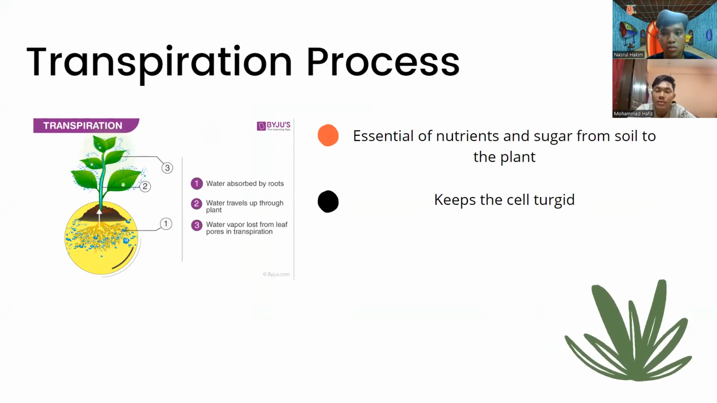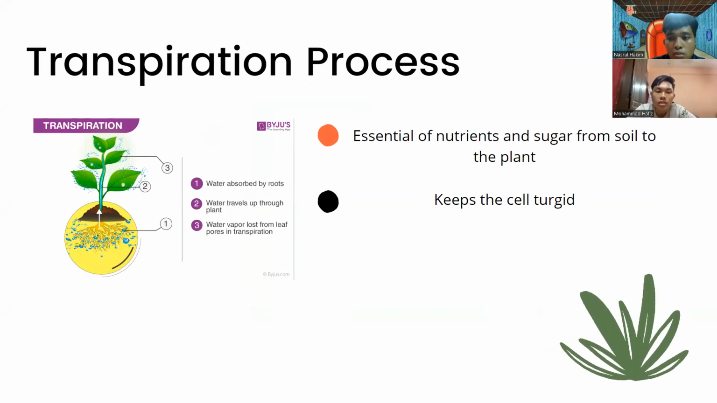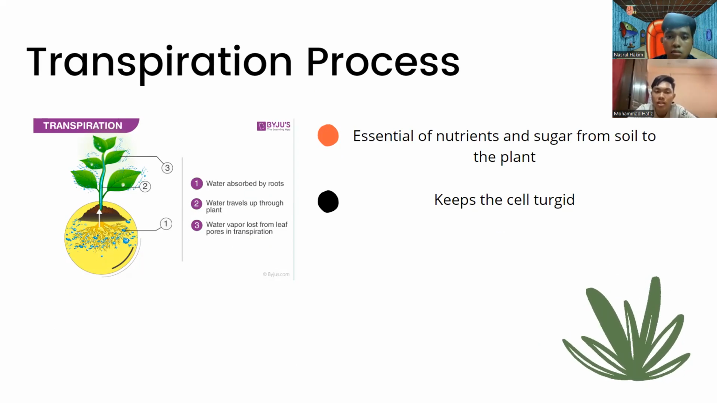So this is the transpiration process. So it also keeps the cell turgid in plant and make plant more stronger with the supportive by water to the plant.